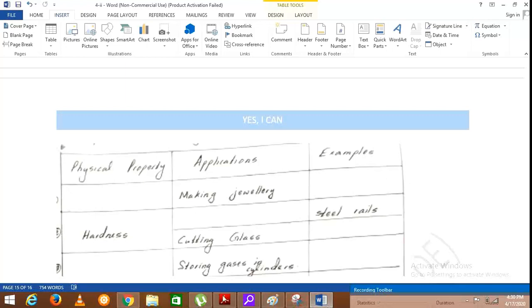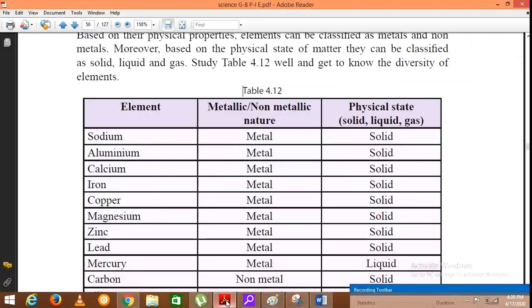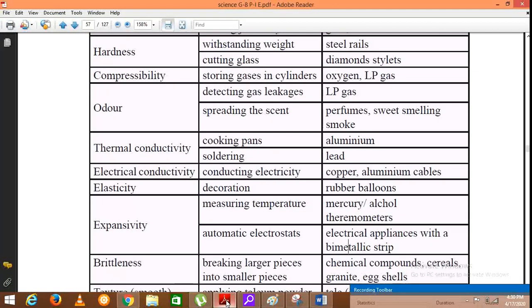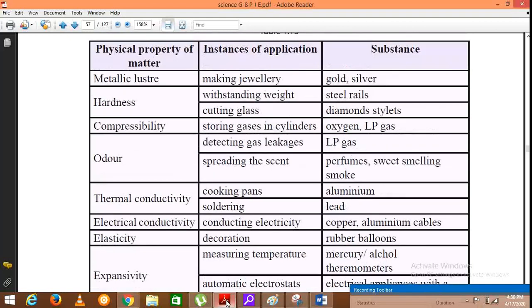So you can make use of this table given in your textbook at the end of the lesson. So here our topic was utilizing the physical properties of substances or matter.